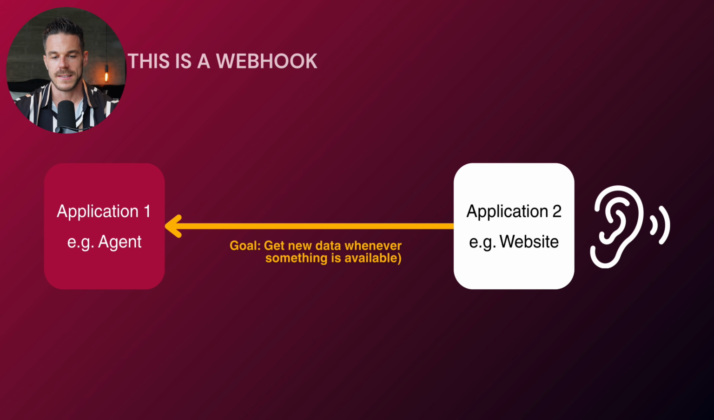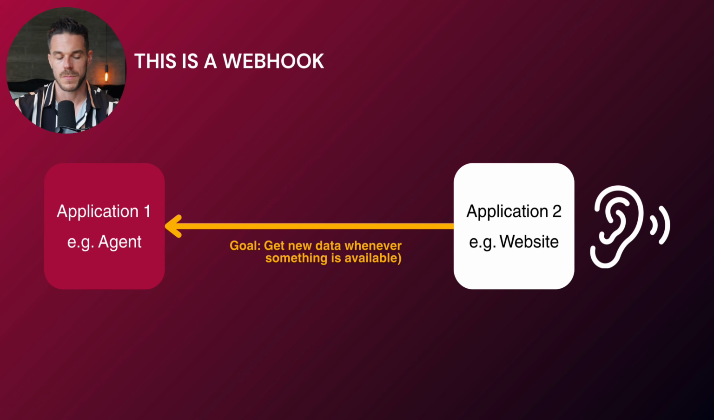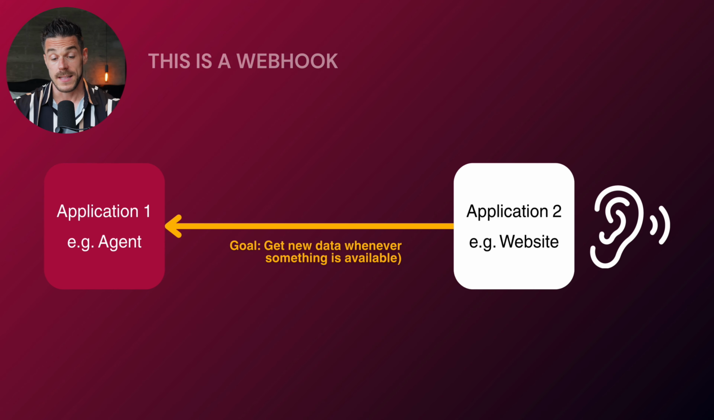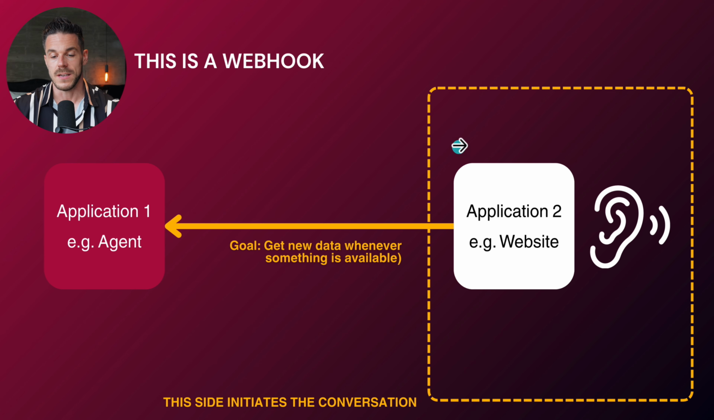All right, so let's have a look at the webhook. At the webhook, it is quite the opposite. We have an application, for example, an AI agent or an Anytime workflow. And the goal here is basically just waiting to get new data whenever something is available. So our side, the workflow, is just waiting, and whenever something is happening on the other side, this side will just push it to our webhook. And in that case, always the right side is initiating the conversation.